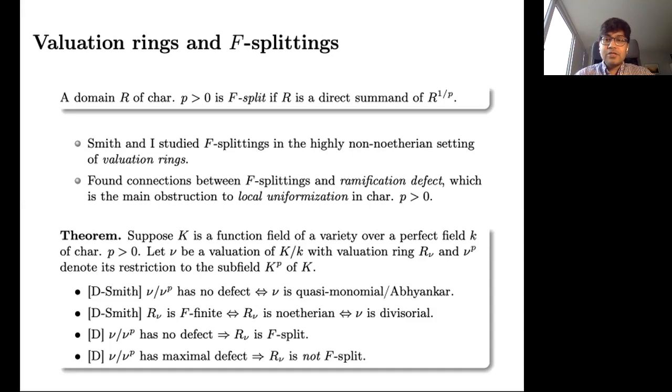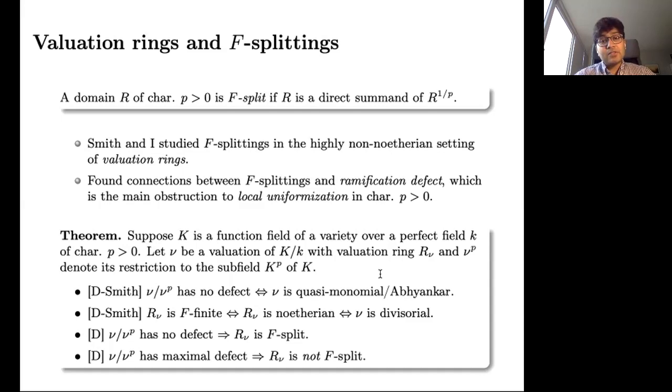Then we showed, for example, that ν over ν_p has no defect precisely when ν is what is called a quasi-monomial valuation, which is a higher rational rank analog of a divisorial valuation. And using this result, Smith and I were able to obtain a very surprising characterization of F-finiteness of valuation rings of function fields. We showed that F-finiteness is equivalent to the valuation ring being Noetherian.